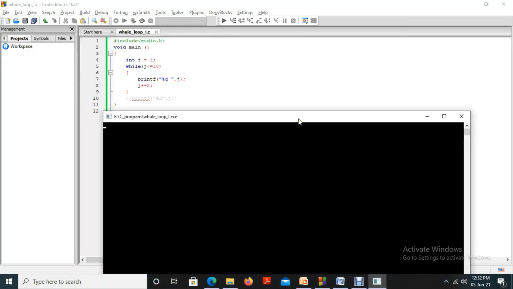So these are the tips and tricks in programming, so that your program output will look professional. Okay, clear.